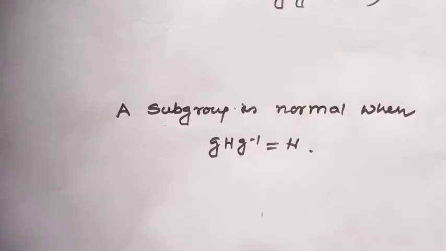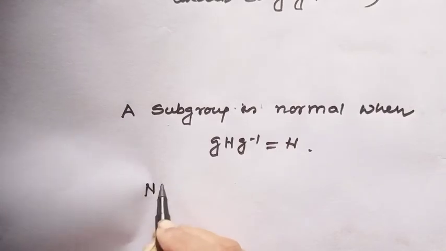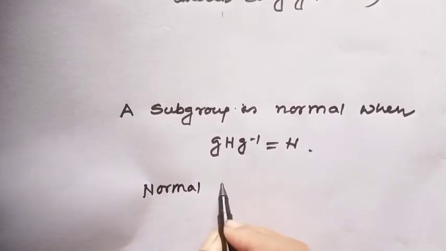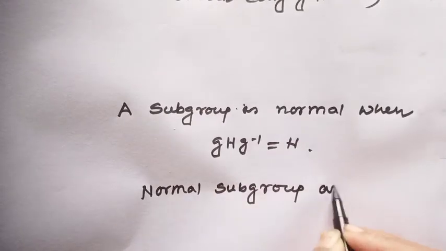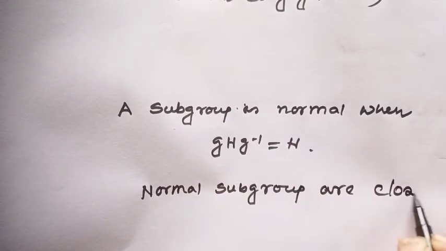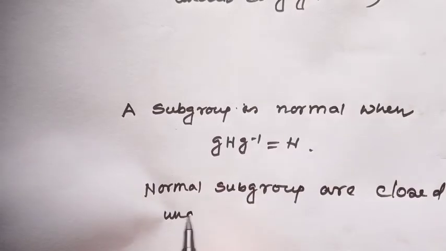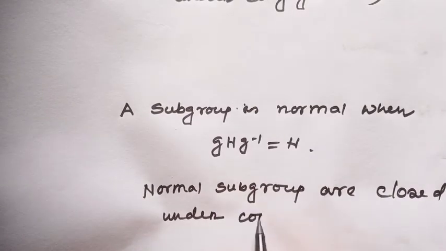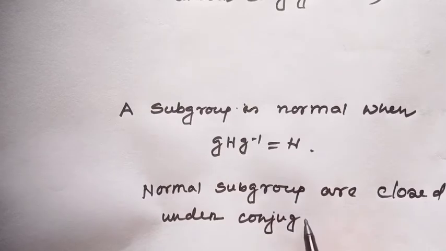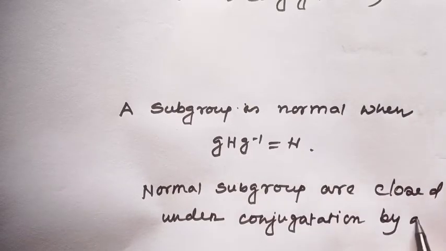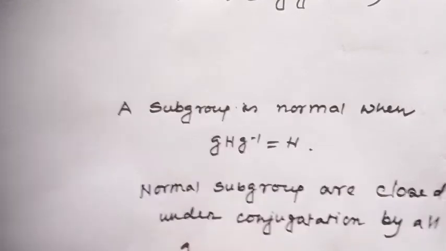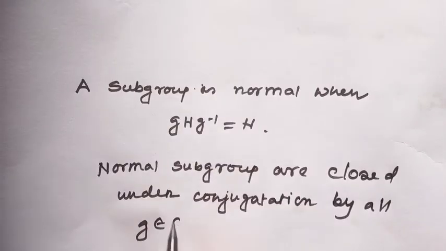You might say normal subgroups are closed under conjugation by all g in G. Okay?